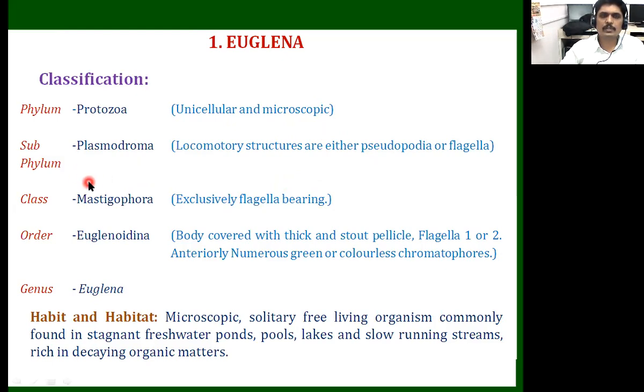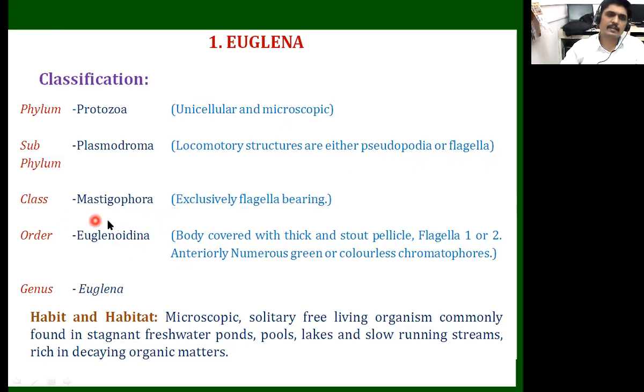When we go to the subphylum level, it is Plasmodroma. Why Plasmodroma? Because the locomotory structures are either pseudopodia or flagella. We call the protozoa primitive animals because they can locomote with the help of these structures. Pseudopodia are generally present in amoeba and many other species, and there are also flagella. For example, in Euglena there is the presence of flagella as the locomotory structure.